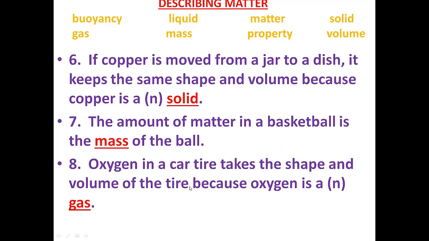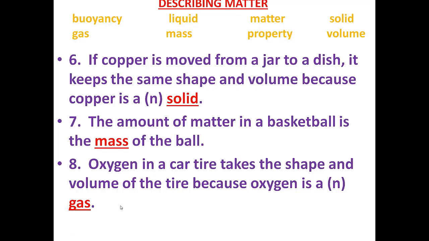Next, oxygen in a car tire takes the shape and volume of the tire because oxygen is a gas. Gas does not have a definite volume and also no definite shape. Gas has the ability to spread out in a container, wherever it is. The particles of the gas are always freely moving, so that's why they do not have a definite shape. They take the shape of the container, and they do not have a definite volume.